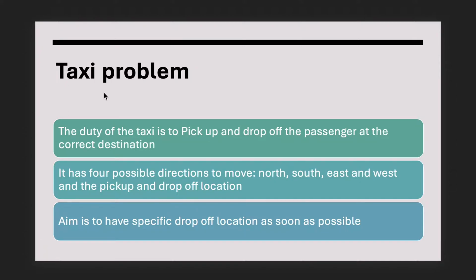In the taxi problem, the main aim of the taxi is to pick up the customer and drop off the customer from one location to another location. So the destination should be correct. Here we have four possible directions for a taxi to move: north, south, east, west, plus the pickup location and the drop off location. The goal of the taxi is to reach the correct destination as soon as possible.